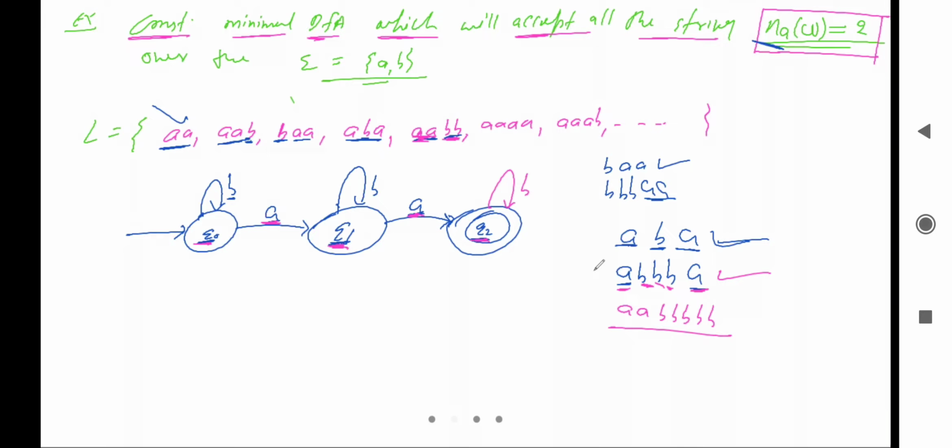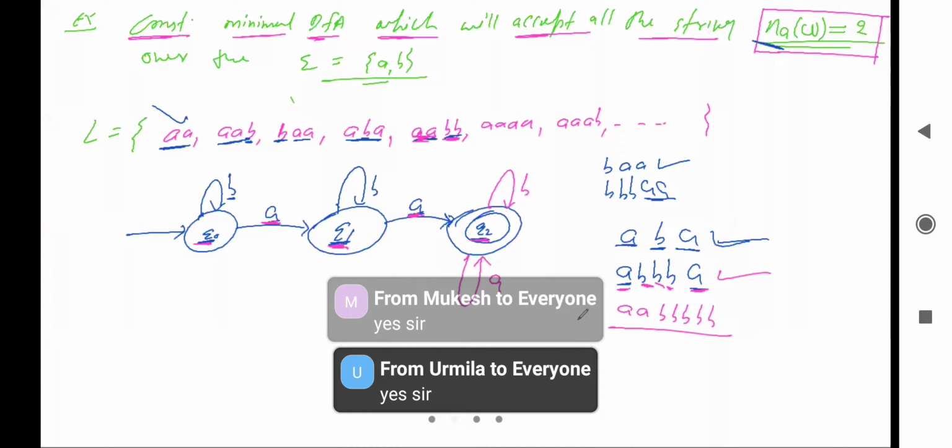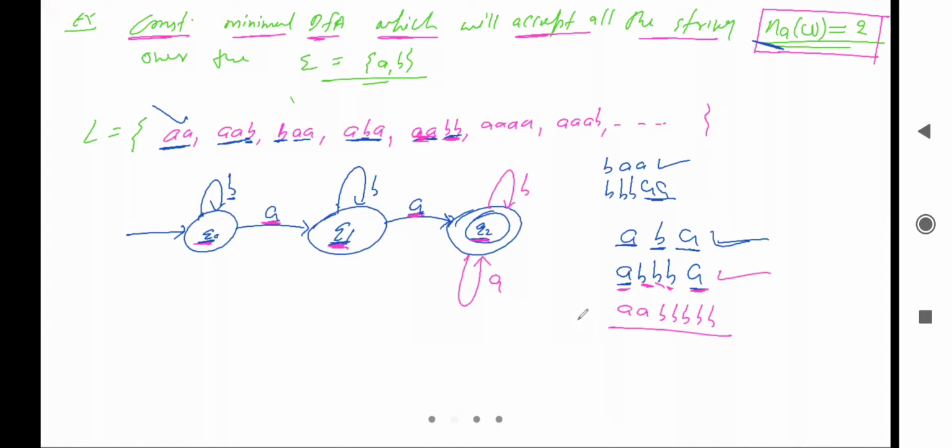So B is valid. What about the transition of A? A का transition क्या होगा? Can I take the loop of A? Yes, tell me. Can I take the loop of A? ओके, यहाँ पे लूप ले सकते हैं. ओके, तो क्या होगा अगर हमने यहाँ पे A का लूप लिया?